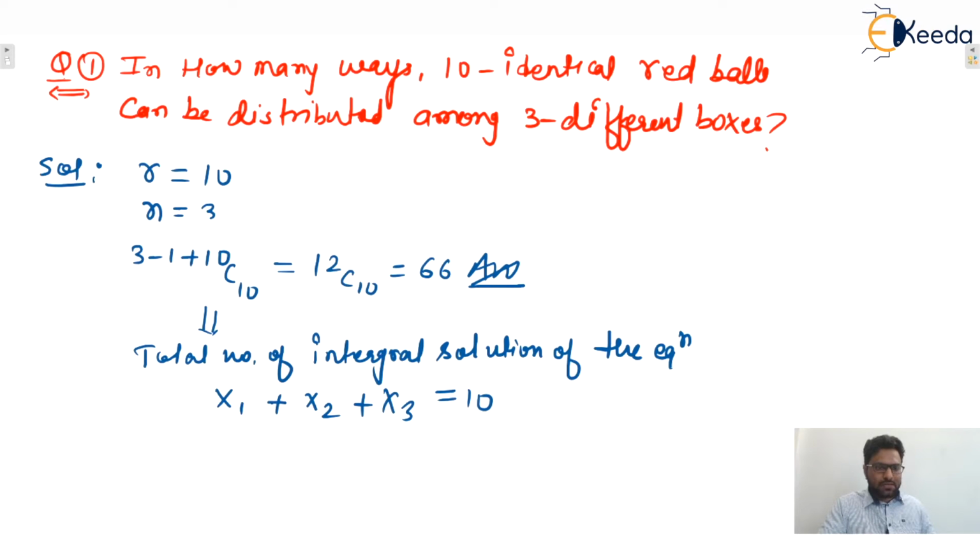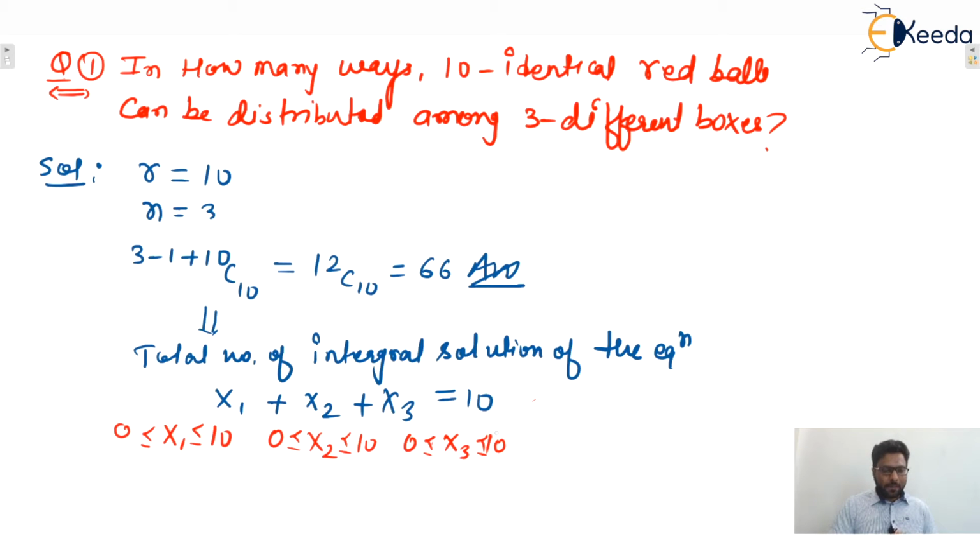That is given to you. It is also given that x1 lies between 0 to 10, x2 lies between 0 to 10, and x3 lies between 0 to 10. So this is given to you, 0 to 10.